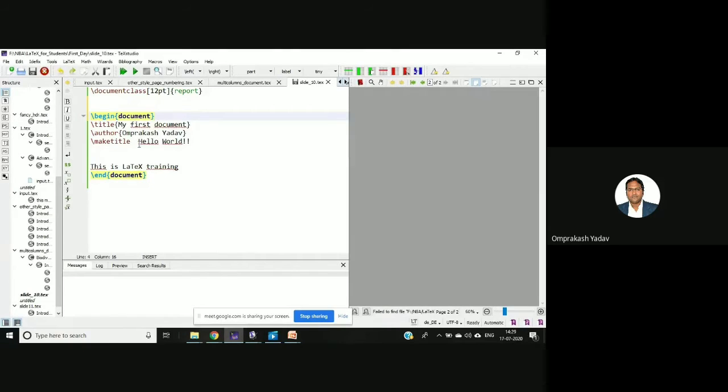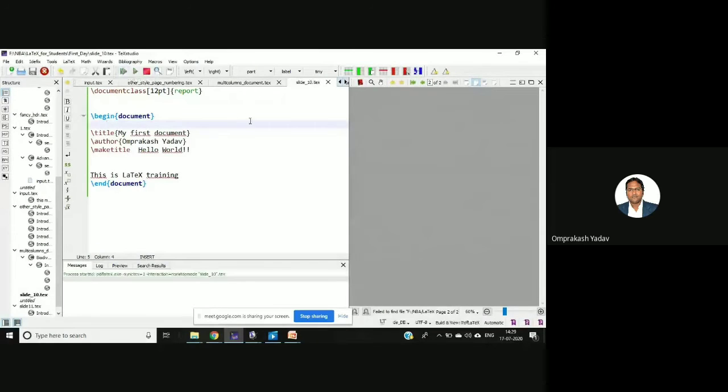I removed that. So whatever you start with \begin{document}, it must end with \end{document}. So let me run this first. This green button is there, right? I'll click on this.